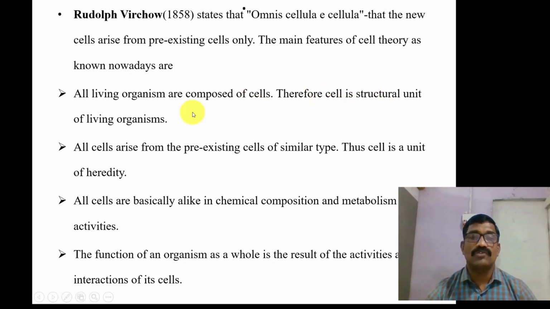Therefore, the cell is the structural unit of living organisms. All cells arise from pre-existing cells of similar type. Thus, the cell is a unit of heredity. All cells are basically alike in chemical composition and metabolic activities. The function of an organism as a whole is the result of the activities and interactions of its cells. So these are the different conclusions associated with Rudolf Virchow in 1858.